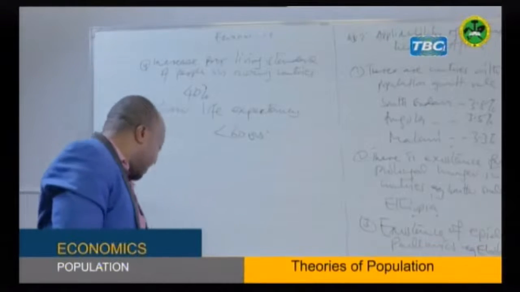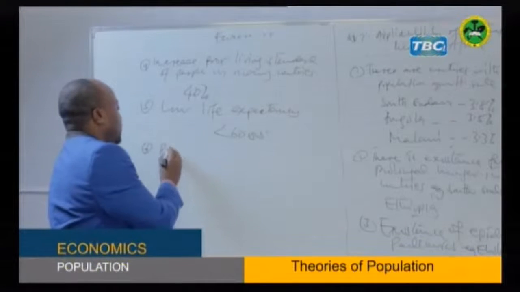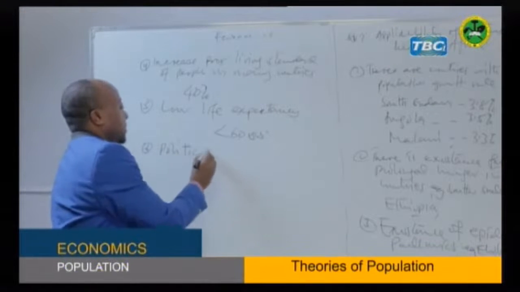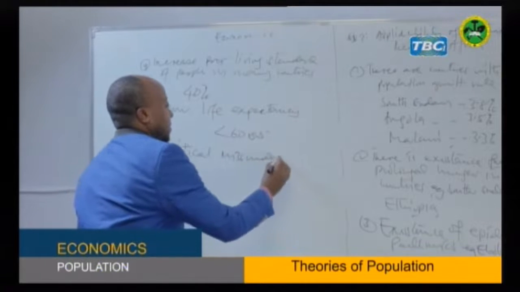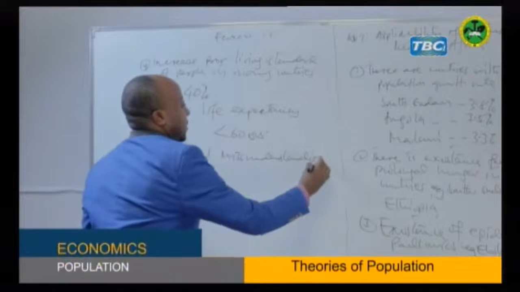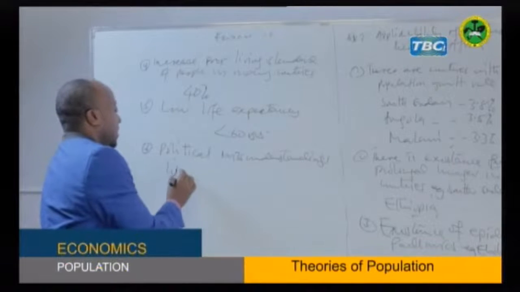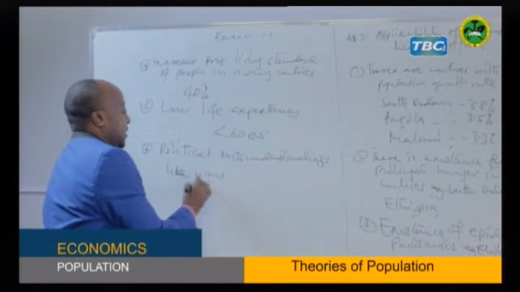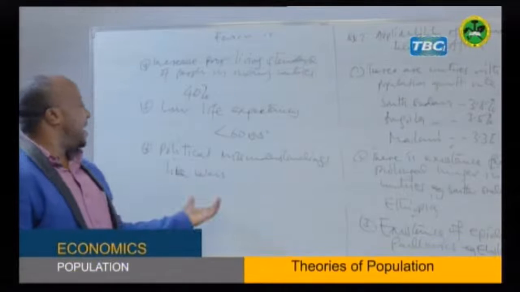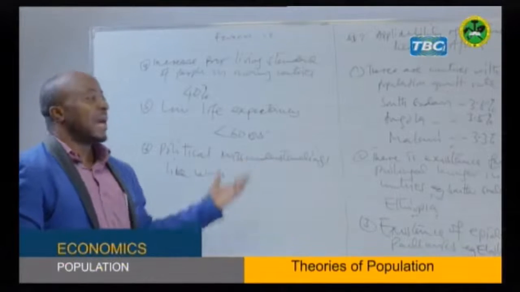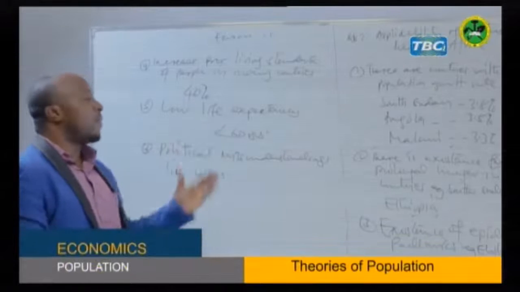And the other problem we have is political misunderstandings, like wars. You can find there are many misunderstandings going on in Africa. Countries are fighting. We have a lot of rebels from here and there.